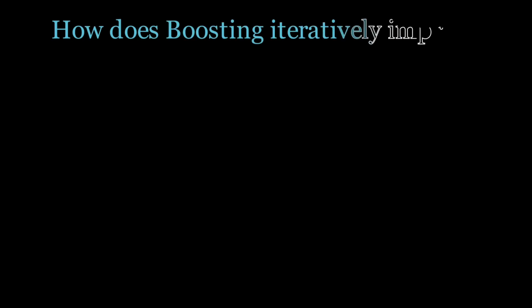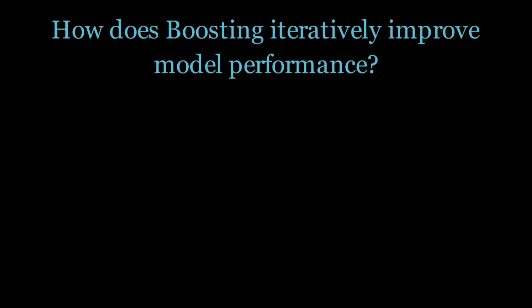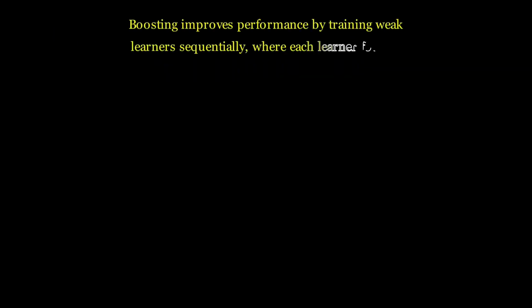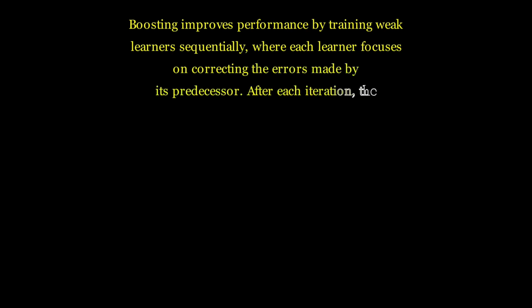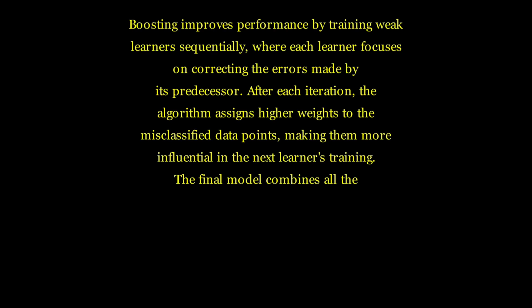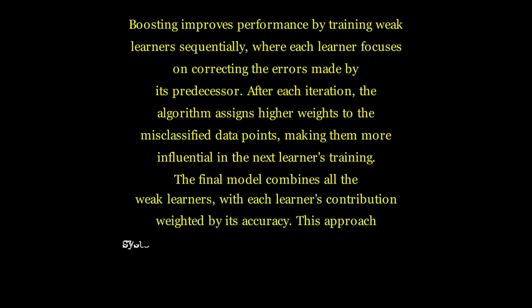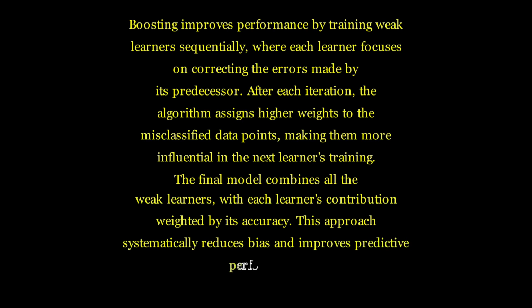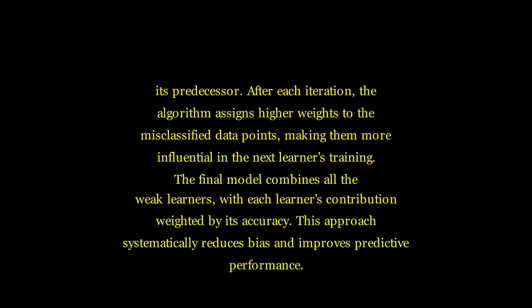How does boosting iteratively improve model performance? Boosting improves performance by training weak learners sequentially, where each learner focuses on correcting the errors made by its predecessor. After each iteration, the algorithm assigns higher weights to the misclassified data points, making them more influential in the next learner's training. The final model combines all the weak learners with each learner's contribution weighted by its accuracy. This approach systematically reduces bias and improves predictive performance.